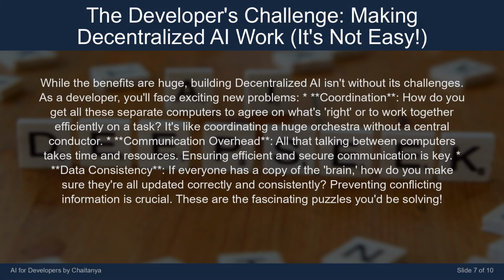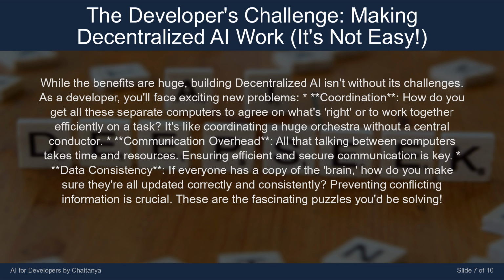While the benefits are huge, building decentralized AI isn't without its challenges. As a developer, you'll face exciting new problems. Coordination. How do you get all these separate computers to agree on what's right or to work together efficiently on a task? It's like coordinating a huge orchestra without a central conductor. Communication overhead.